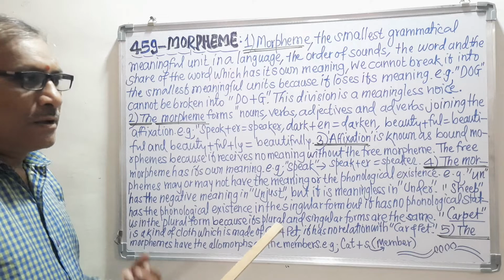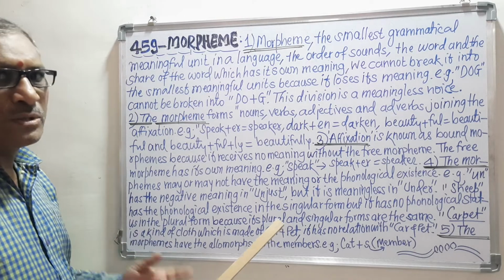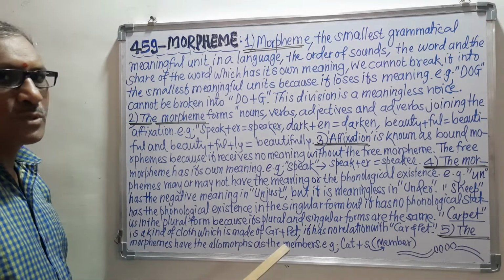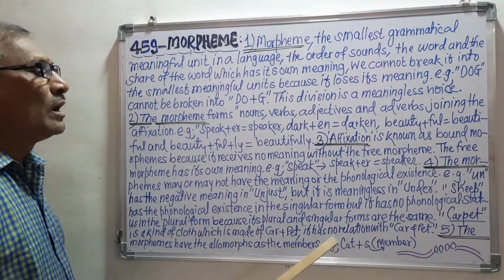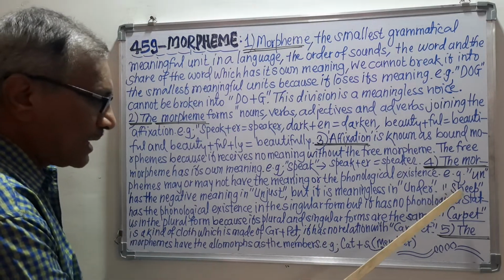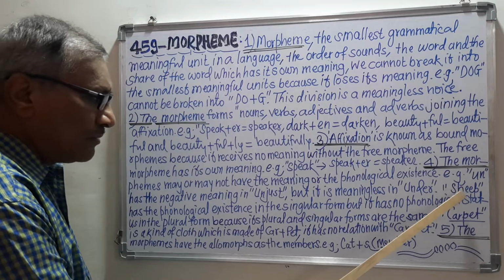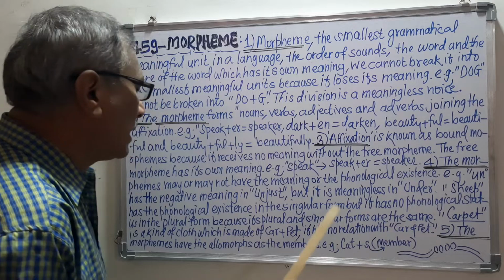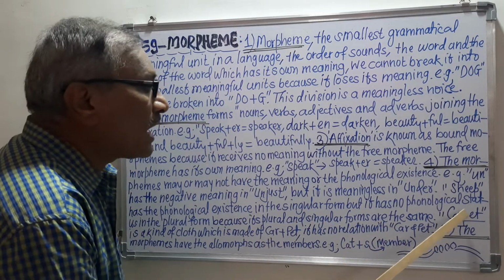That's why we can say that sometimes the morpheme has phonological existence and sometimes it has none, and this example of sheep is very important, I will say.